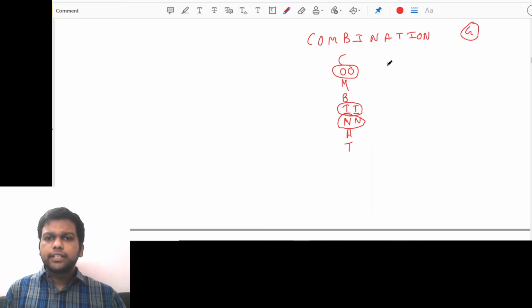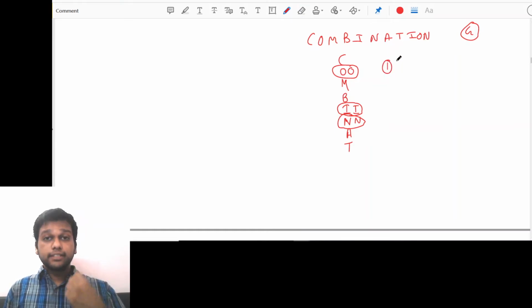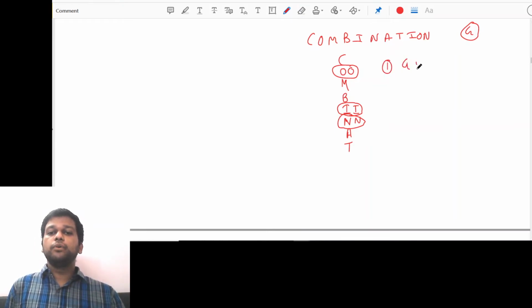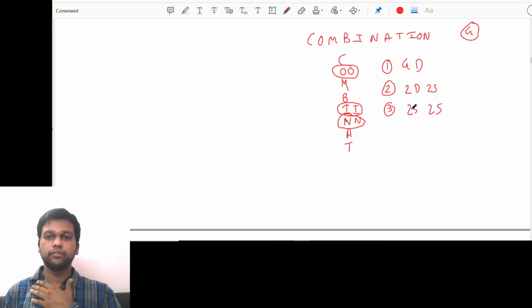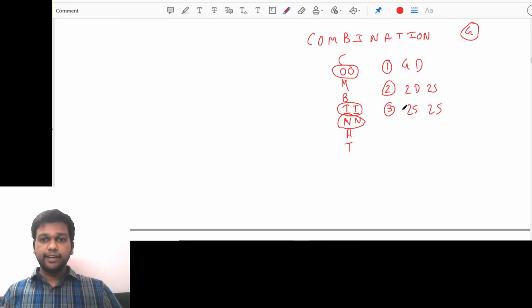Now let's try to list cases. The 4 letters that we select might be all 4 different, or 2 different and 2 same, or 2 same and 2 same, right? 2 groups, right?